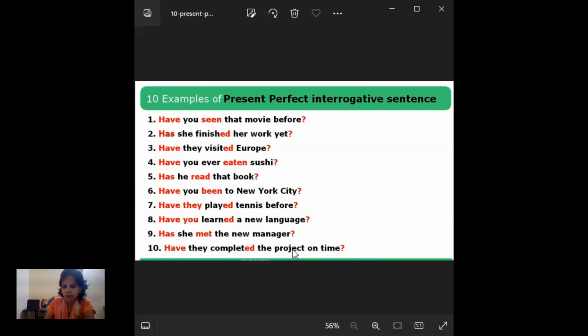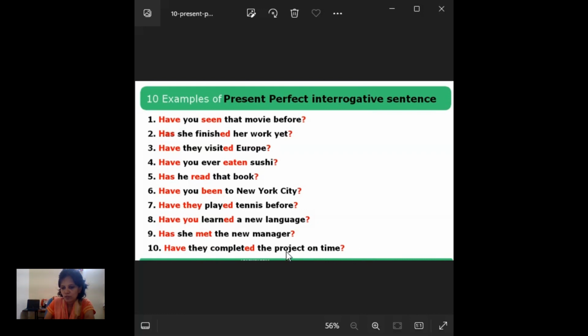Have they completed that project on time? On time means within some period of time. Some task should be done within this time period. That is on time.